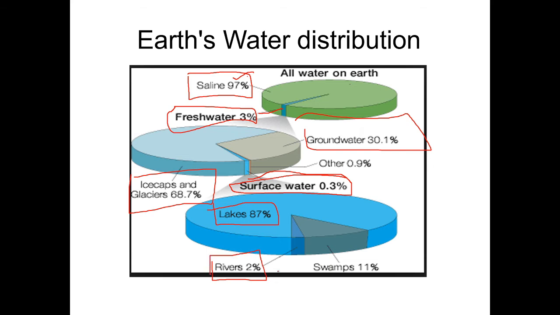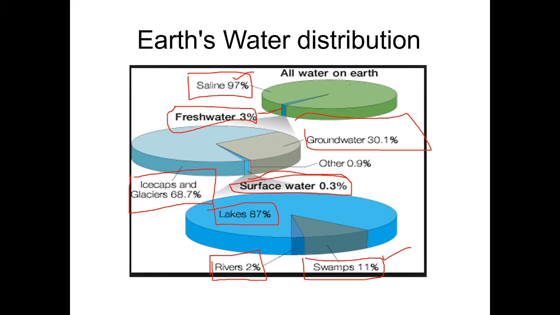Swamps are 11%. These are available particularly in jungle areas. If you see from the analytical point of view, you can identify this kind of distribution of water on the earth.